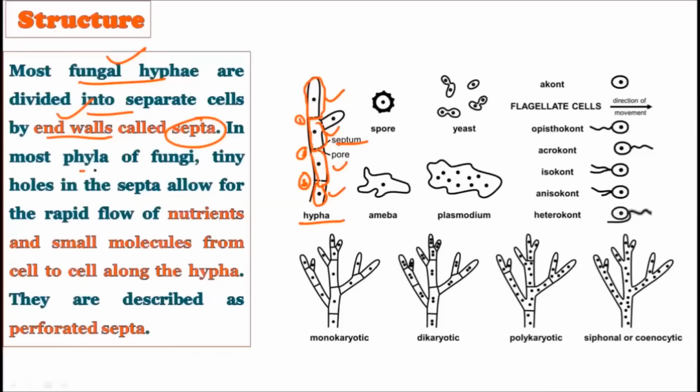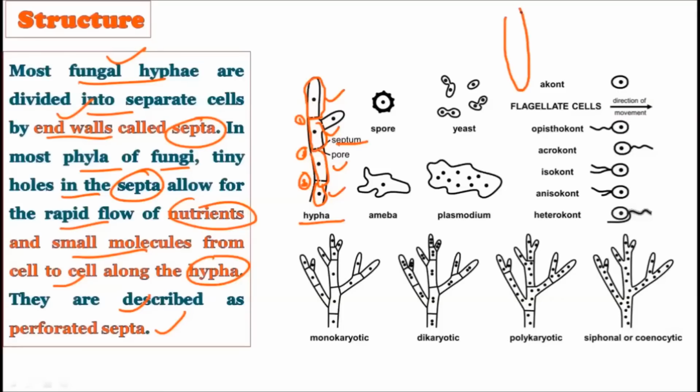Now see, in most of the phyla of the fungi, tiny holes in the septa allow the rapid flow of nutrients and small molecules from cell to cell along the hypha. Then they are described as perforated septa. Most of the phyla of the fungi show perforations in the septum. Consider this is a fungal hypha, and here we have the septa, and due to these septa many cells are formed. But what this septum has is tiny pores, small pores inside it, so that nutrients can easily flow from one cell to the other cell and so on. Such a kind of septa is called perforated septa.